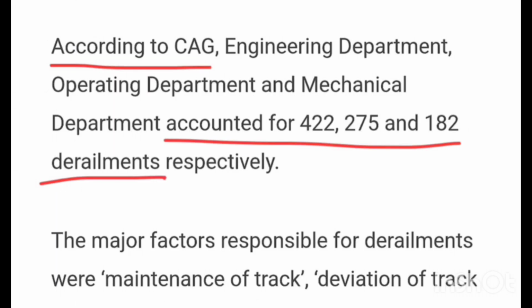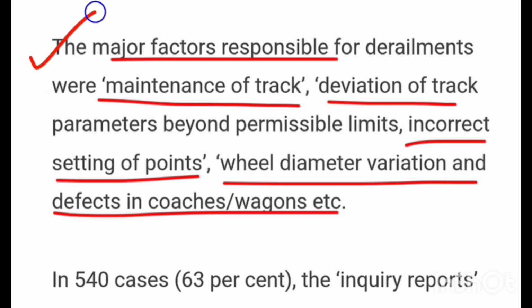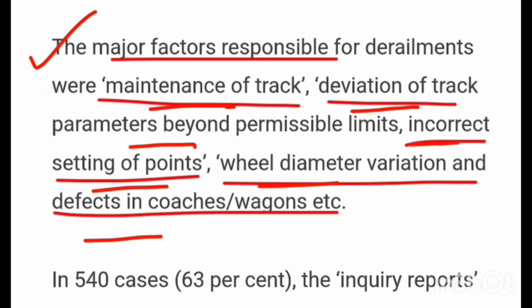Here you can see that the engineering department, operating department and mechanical department accounted for 422, 275 and 182 derailments respectively. The major factors responsible for derailments were maintenance of track, deviation of track parameters beyond permissible limits, incorrect setting of points, wheel diameter variations and defects in coaches or wagons, and also slow renewal.